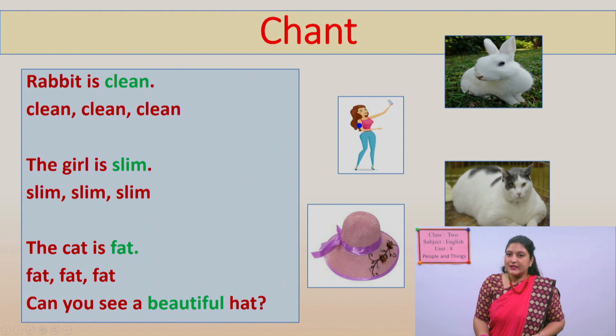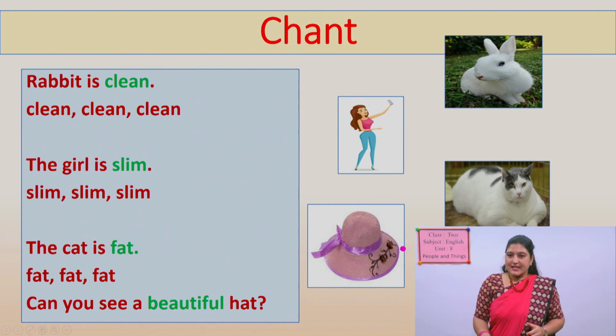What can you see there? Girl. And how is the lady? Is she fat or thin? Is she slim or fat? She is slim. And another picture. There is a cat. What is this? Cat. And is it fat or slim? It is very fat. The cat is very fat.